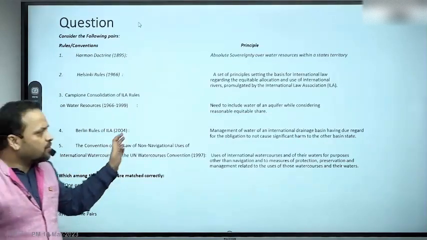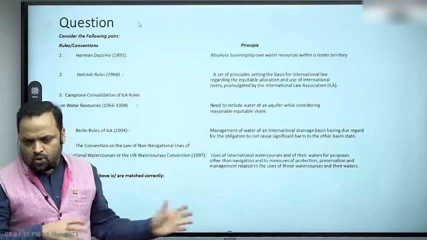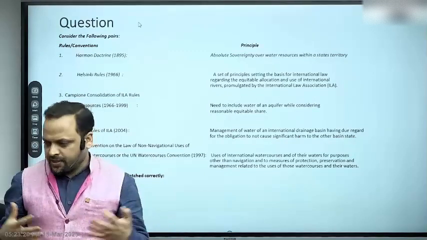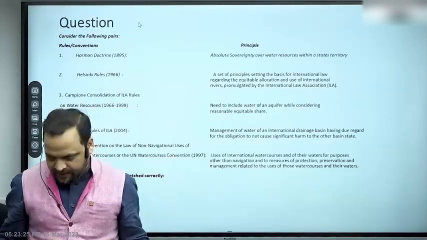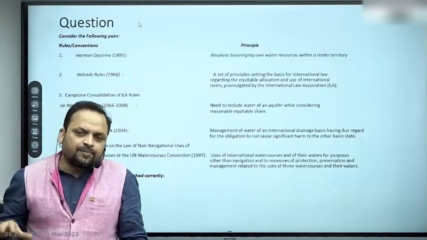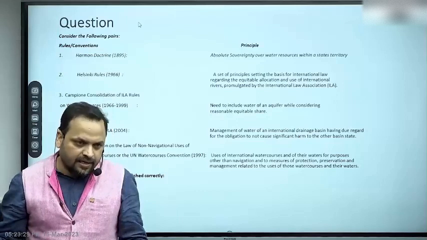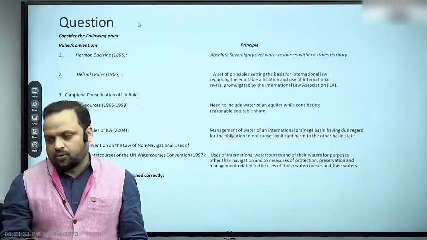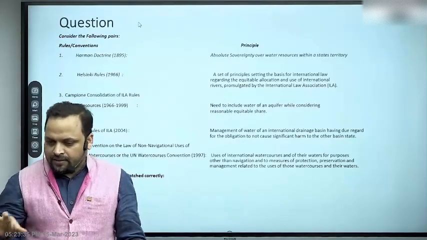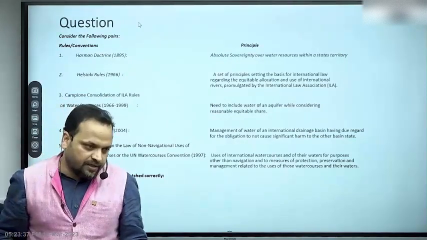He's saying don't become an expert, just know when these rules came into existence and what they are about, what the main emphasis is. All right, nobody there is asking you to fight a legal case, to put in place India's position on this. That is not your role. While reading things like that, often this is the approach you adopt, and that is why you start finding things different.